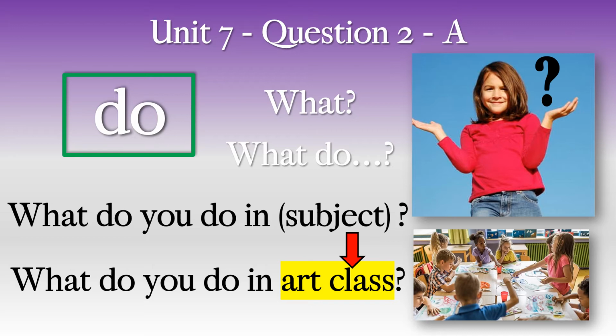Okay. Now, look at this question. We have do and do. What do you? What do you? Now, we say do here because we are using the word you. And then do number 2 we use because we are asking about the action. What do you do in art class? So, let's look at the answer.